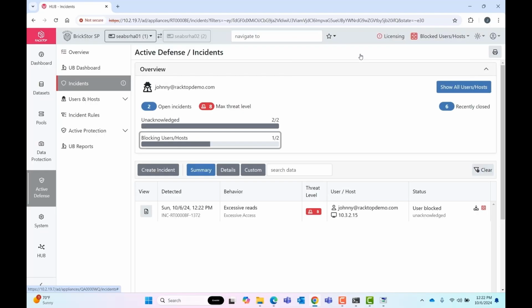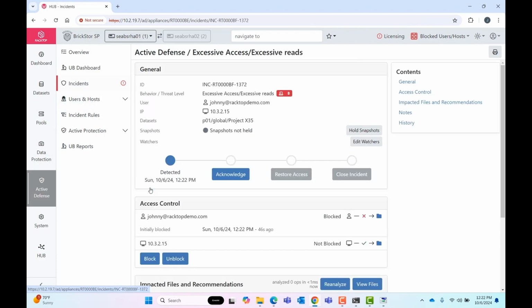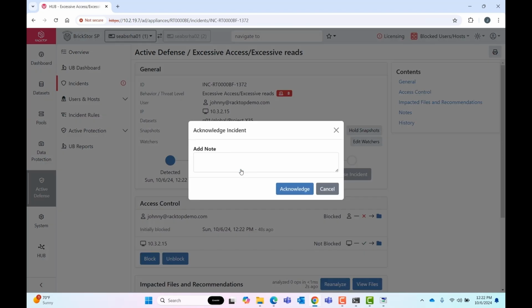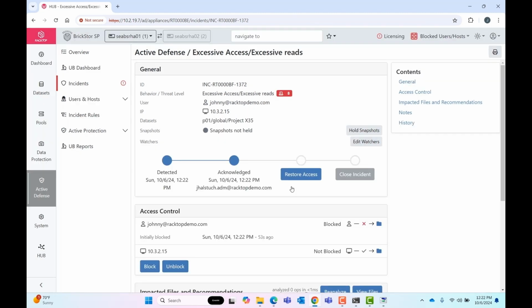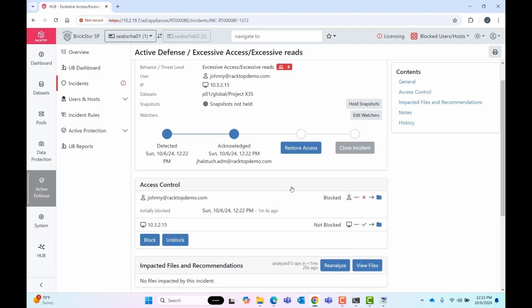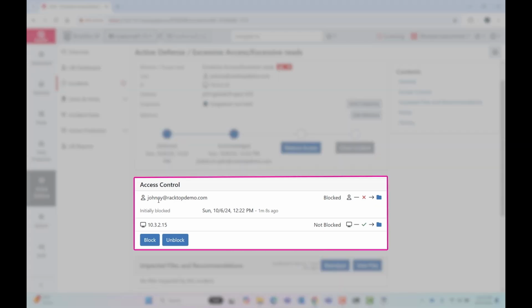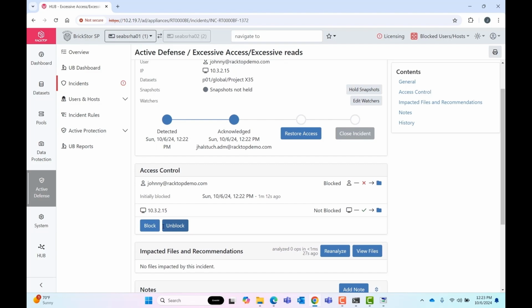So we can go back to that incident. We can see that right from here. When we go to this incident, we can acknowledge it, let people know we're investigating it. And this acknowledgement goes into the incident history, but also for any of the watchers, they're going to see this. So if you're tied in through webhooks to Teams or Slack or PagerDuty or any other tool within your infrastructure, they'll be notified of the progress of the case as well. So we can see here we're blocking the account as well as the IP of Johnny's client.